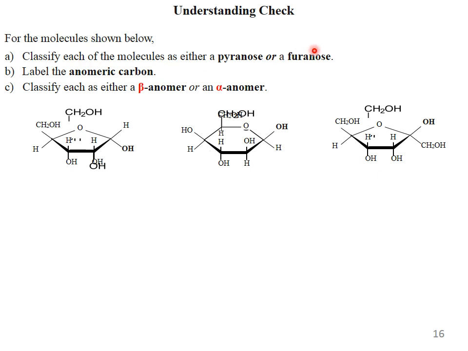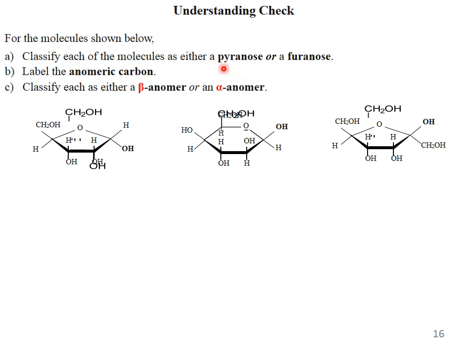For the molecules shown below, classify each molecule as either a pyranose or furanose, as I have discussed earlier in my lecture slides. Then label the anomeric carbon, and classify each as either a beta anomer or alpha anomer.